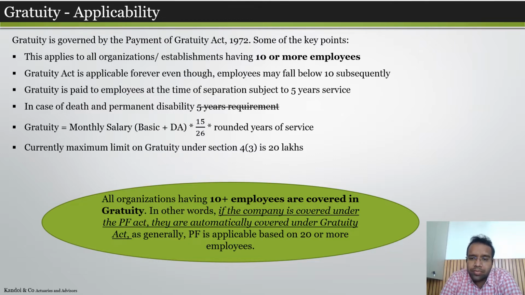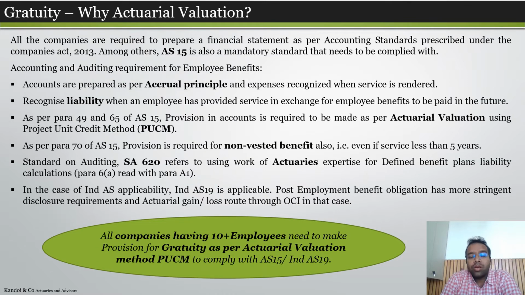In other words, if the PF Act is applicable in a company, the Gratuity Act is automatically applicable, because gratuity is applicable based on 10 employees. So we need to ensure whether the company is following the compliance of gratuity payment and the accounting of the gratuity. How the gratuity accounting is done, that we will see in this slide.